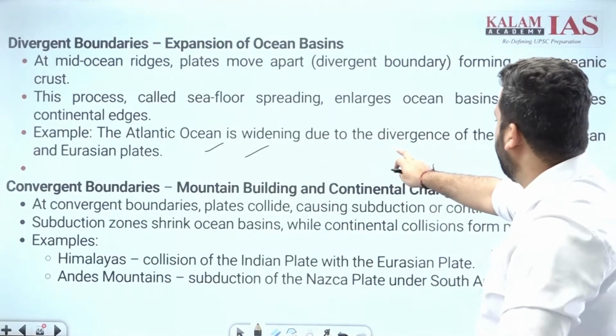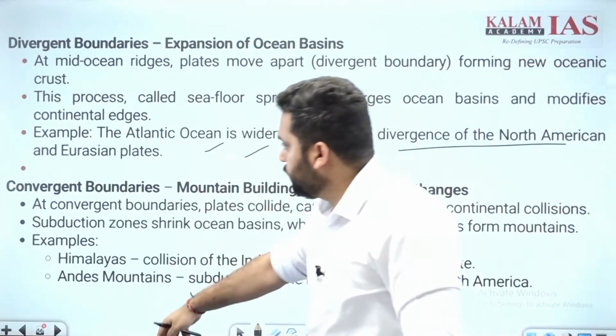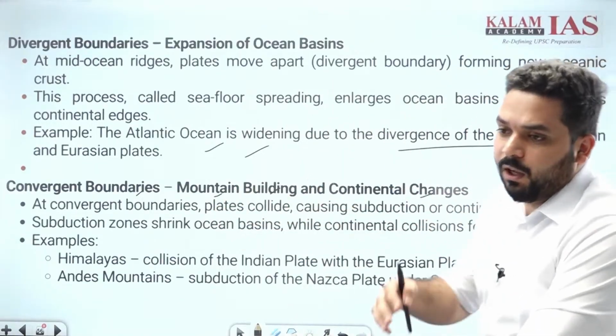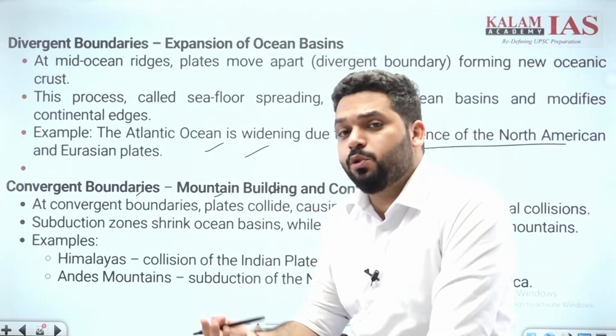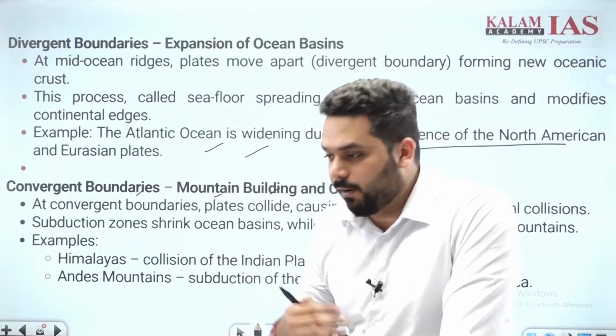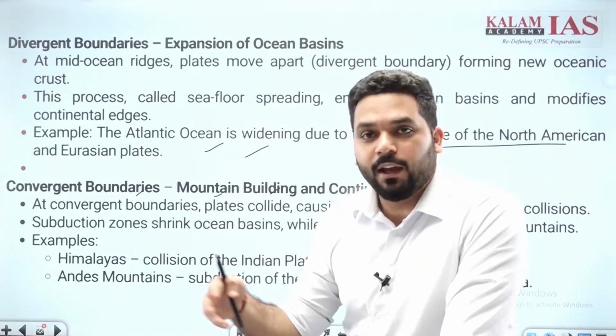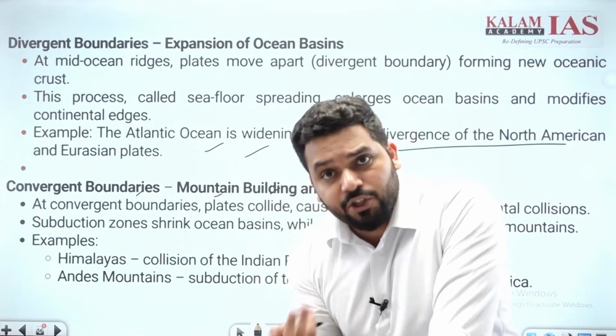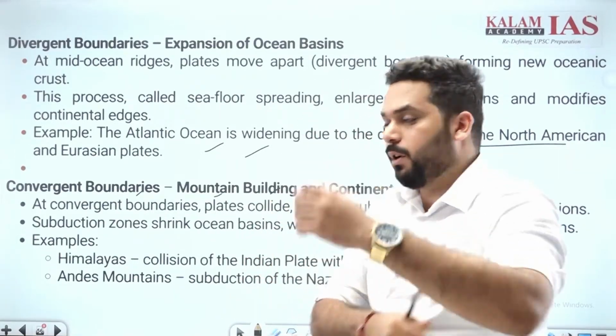Atlantic Ocean is widening due to divergence of North American plate and Eurasian plate. Convergent, mountain building and continental shaping. जब continent की size and shape कैसे change होगी? अगर वहाँ पे mountain बन जाएगा, अगर convergent plate boundary हो गई और Himalayas बन जाएंगे, the shape of the continent has changed. The size of the continent has changed. Okay, Andes बन जाएंगे convergent plate boundaries.